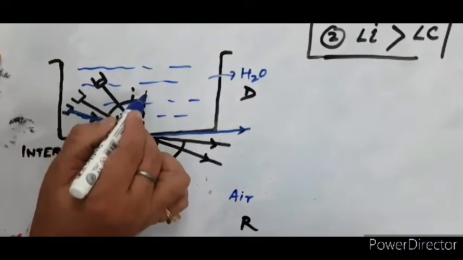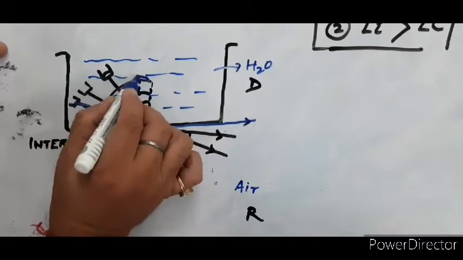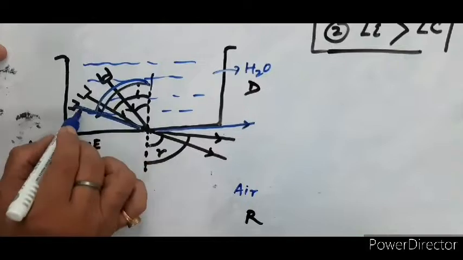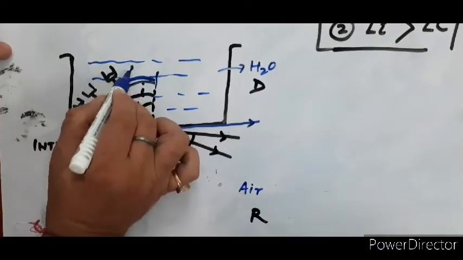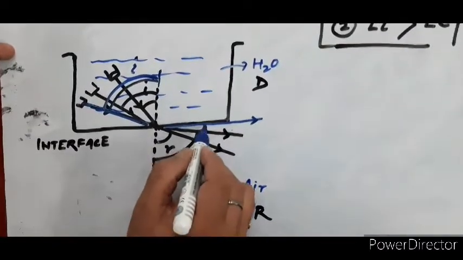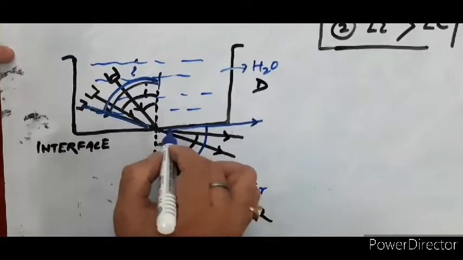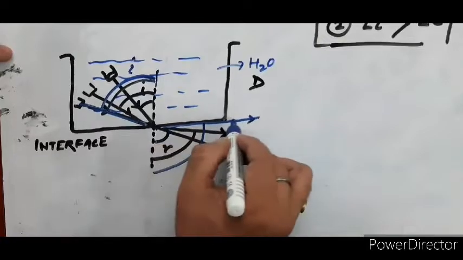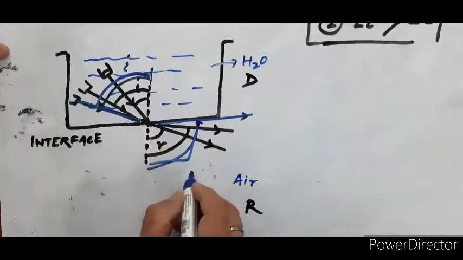This is the angle of incidence, I am using the blue color to indicate it. At this particular juncture, this total is your angle of incidence, I. For this, the angle of refraction becomes this. This means the refracted ray grazes the interface. So this angle becomes 90 degrees.